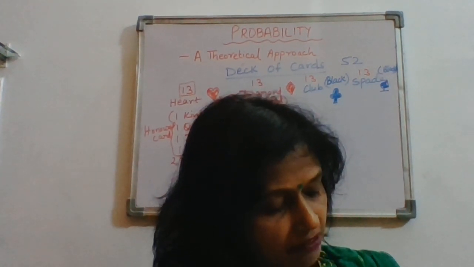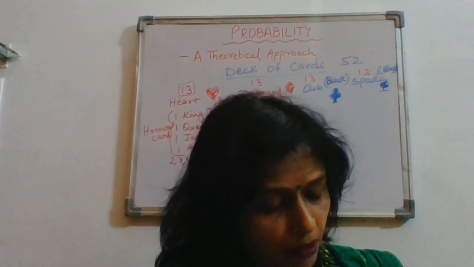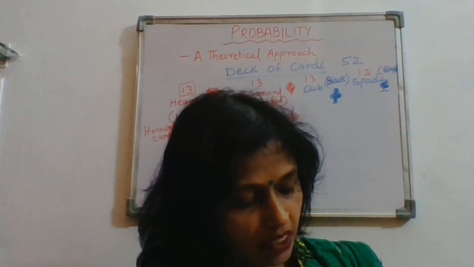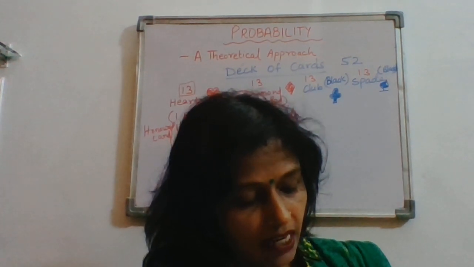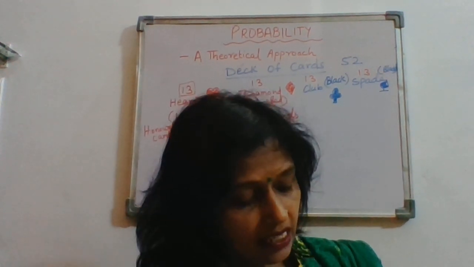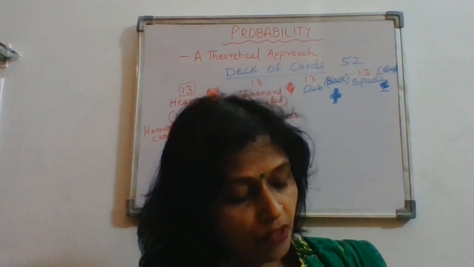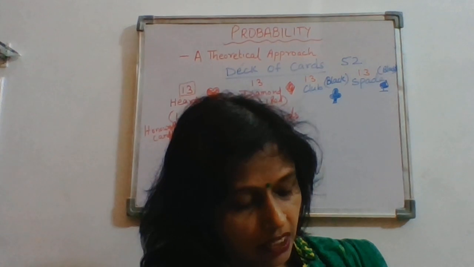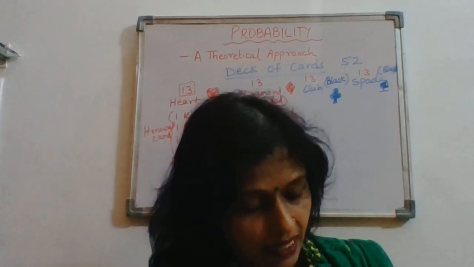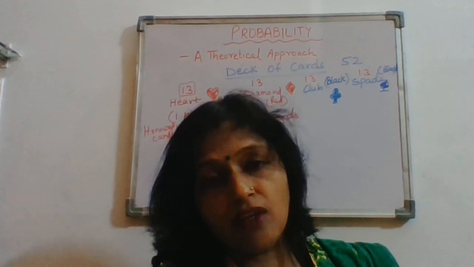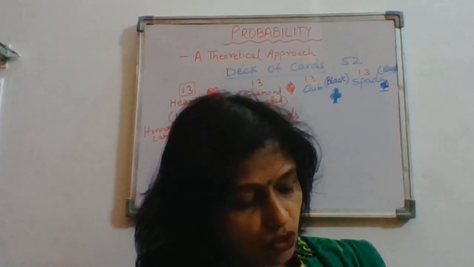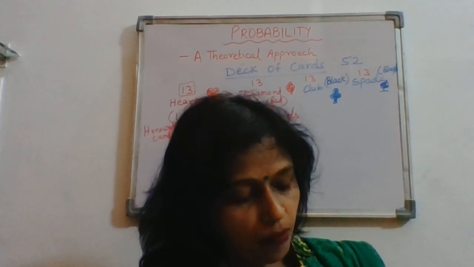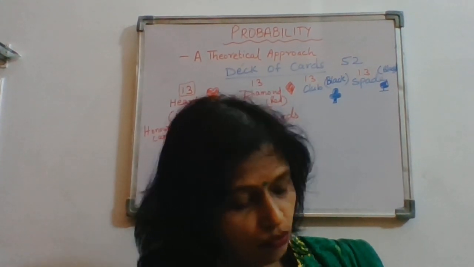Now see question number 7. It is given that in a group of 3 students, the probability of 2 students not having the same birthday is 0.992. That means P naught E is 0.992. So what is the probability that the 2 students have the same birthday? So you have to calculate here PE then. So we know that PE plus P naught E is equal to 1. So PE will be equal to 1 minus 0.992, right?